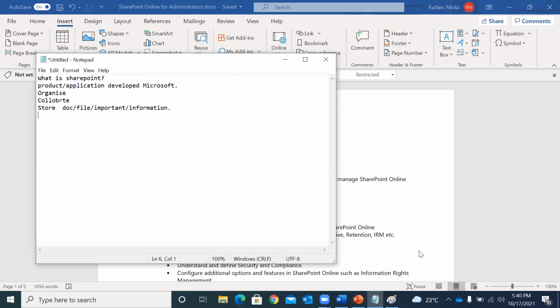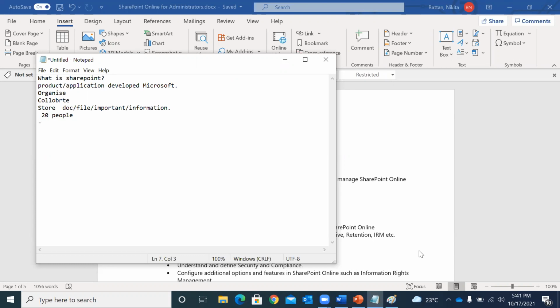Let's say you are working in an organization and you have a team of 20 people, and you have a task to create a group and share all the documents, all the files, all the relevant information in one particular place, so that everyone has access to it, no matter where they are sitting, whether they are working from home, from office, or from a different location altogether, they can access those documents. Okay, you have this task.